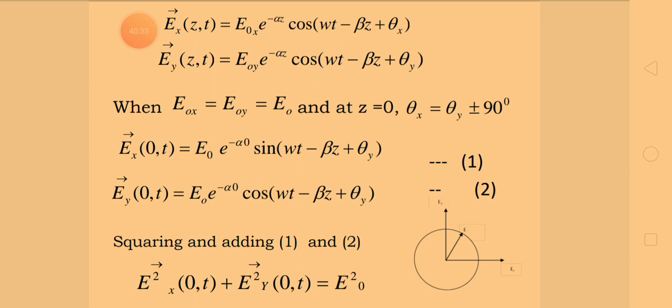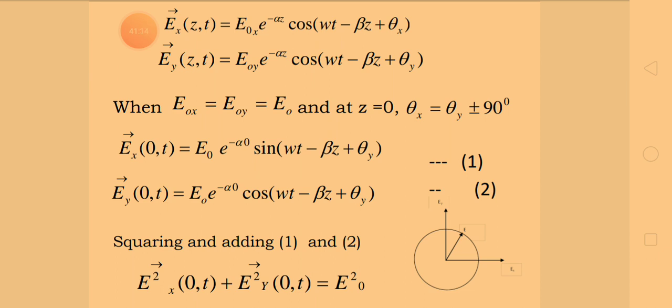That is the difference between the linear polarization and circular polarization. There the ratio of these two components, magnitude, will be constant. Similar to the previous discussions, we came across the wave propagation along z directions. Therefore, the same equations which we have used for the linear polarization case, same thing will be adopted here as well. And I am straight away writing the component of E of z comma t in the case of circular